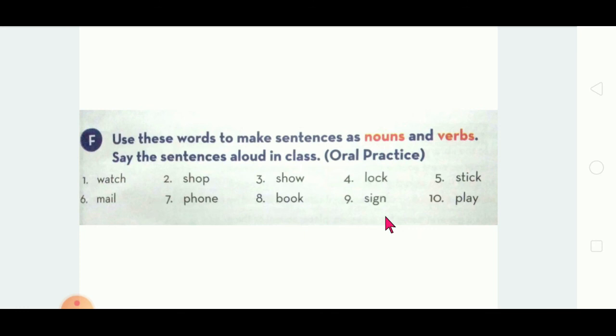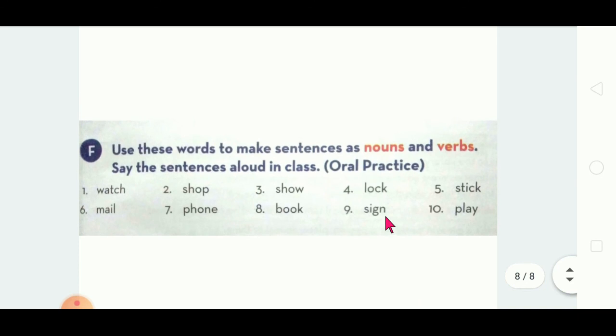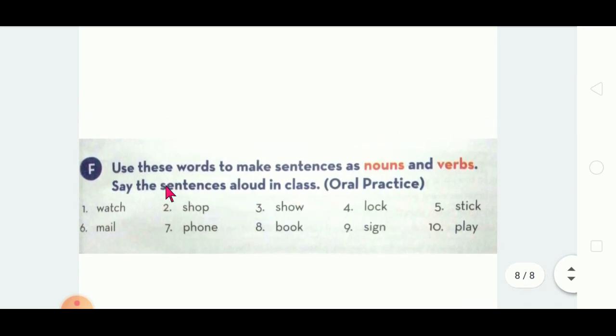See, the first one is watch. For watch you have to write the noun sentence and the verb sentence also.